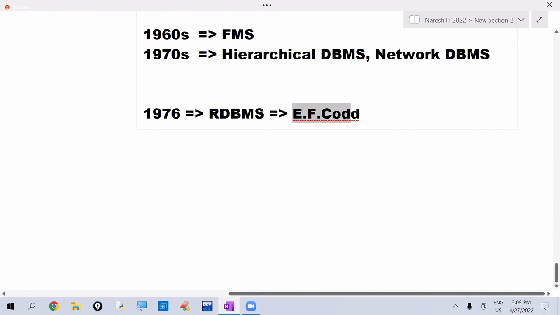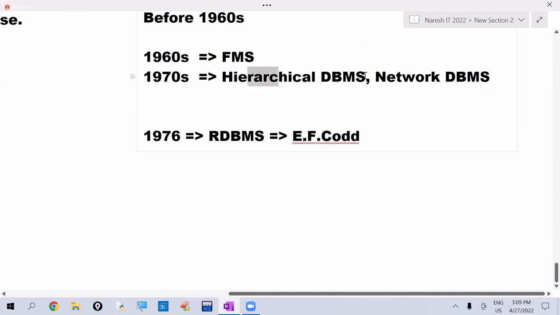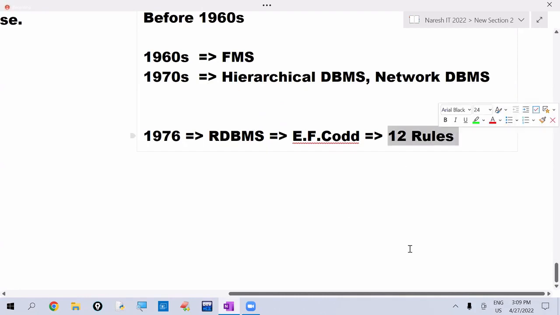He explained what the problems are with the hierarchical and network databases, and what advantages we get with the relational database management system. He also introduced 12 rules. If any database management system does not follow these 12 rules, we will get some problems.